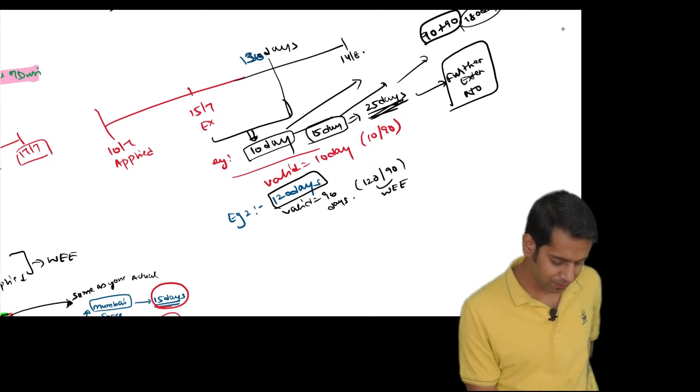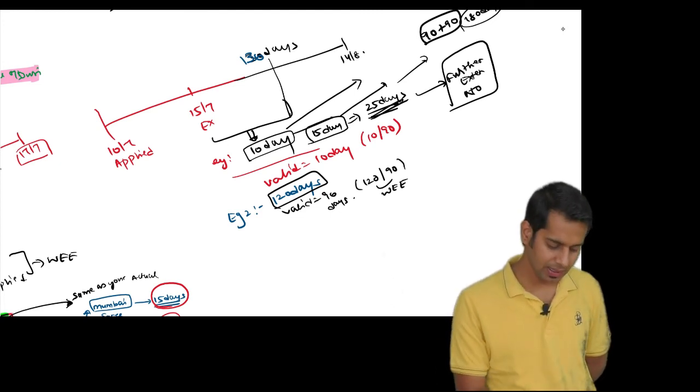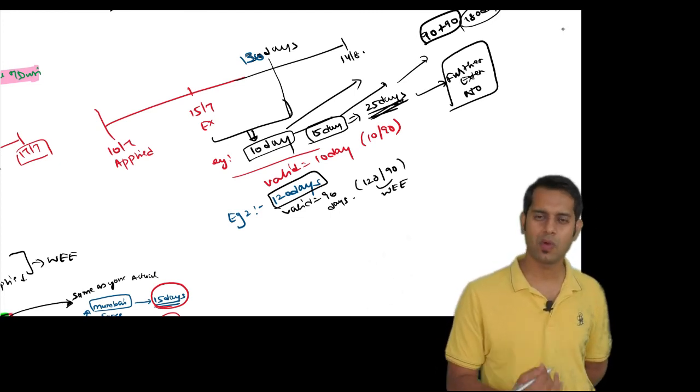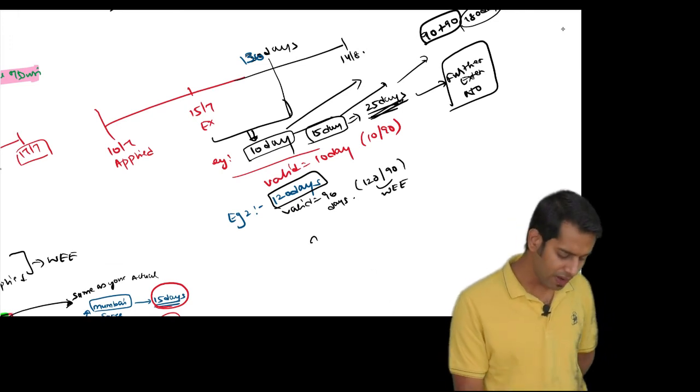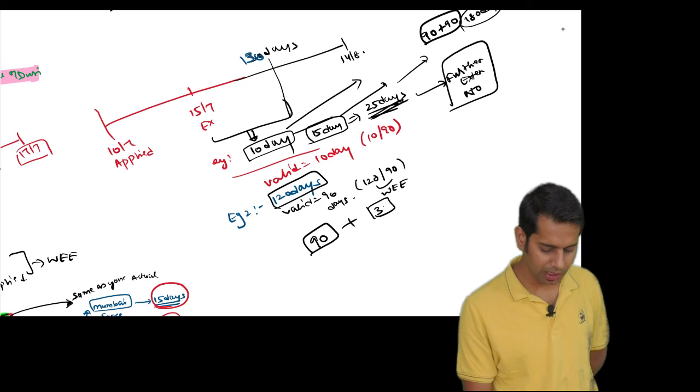In the second case, I want to take registration for 120 days. The exhibition is going to be held for 130 days and I want to take registration for 120 days. What will I have to do? Take a registration for 90 days, then extend it to 30 more days.